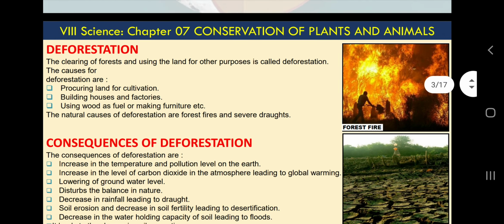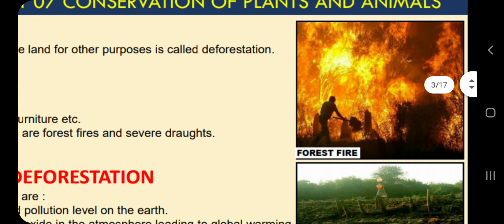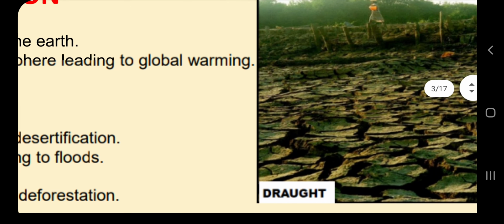Then consequences of deforestation, again if you see these pictures, one is forest fire, second is drought.